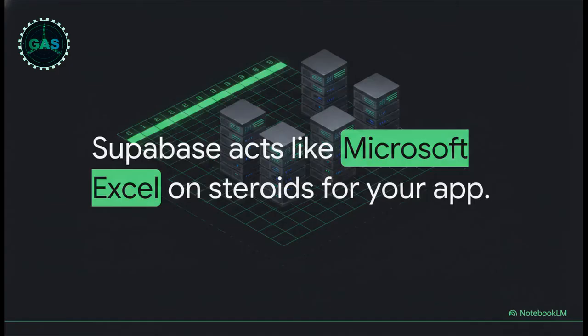And to manage the back end of these apps, you need a robust database. The source material highlights Supabase, and they describe it perfectly as Microsoft Excel on steroids. It's basically this highly supercharged spreadsheet that acts as the back-end memory for your app. For non-developers out there, think of it this way. This back-end memory stops your app from having total amnesia every time a new user logs on. It stores all the user data, inputs, and logs securely, so the whole experience feels seamless.